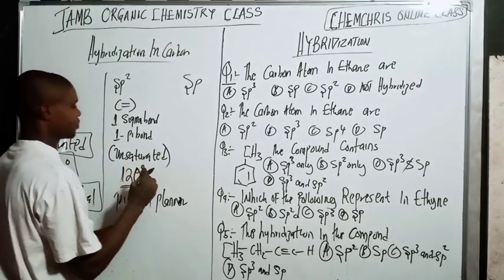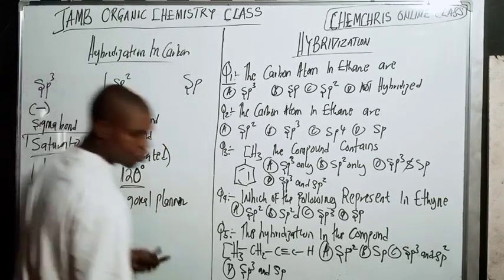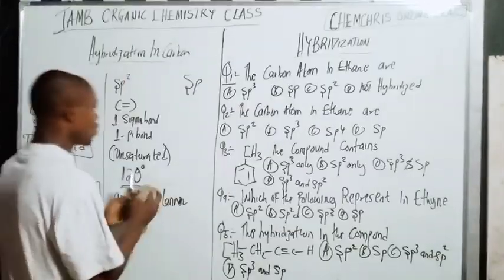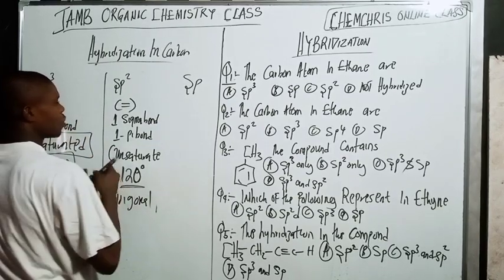Very important here. The next one to look at is sp. I'm going to wipe this out because there's no space, so that I have space to explain.